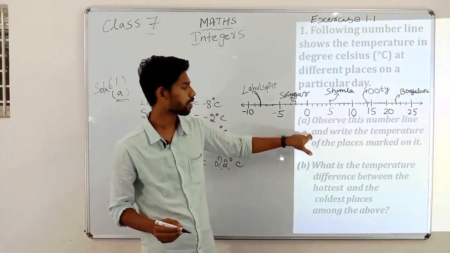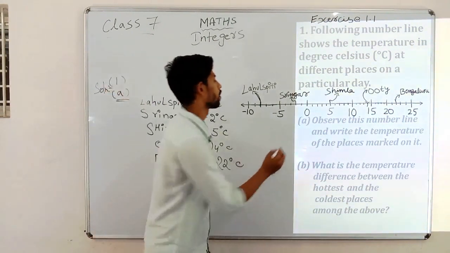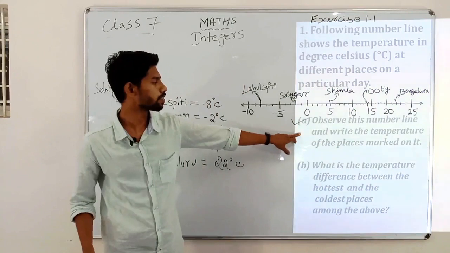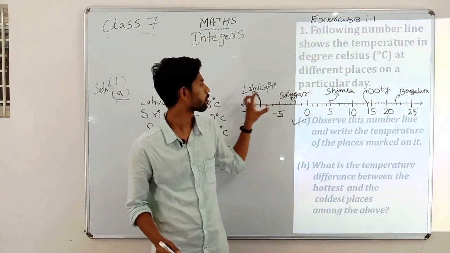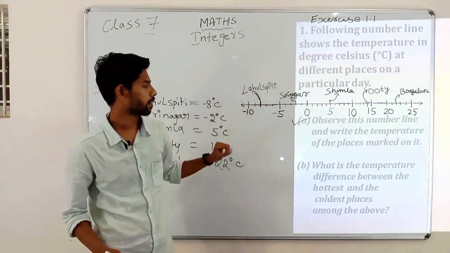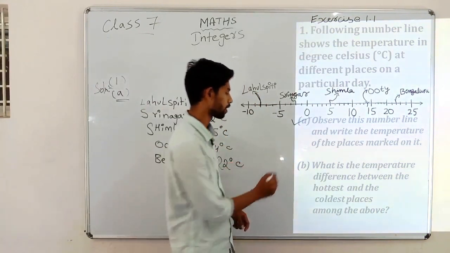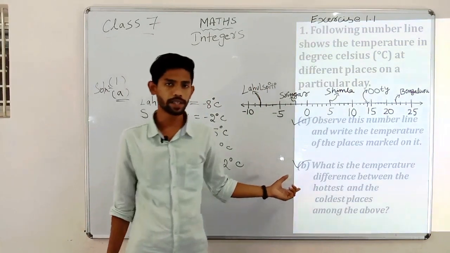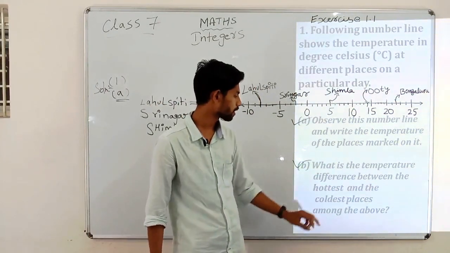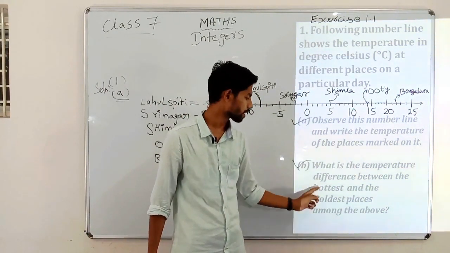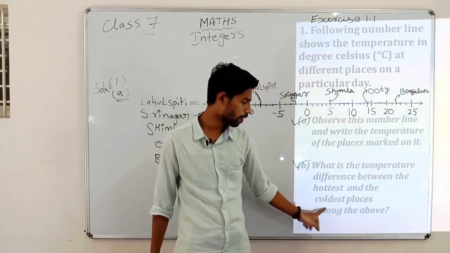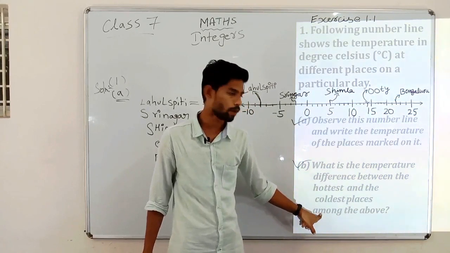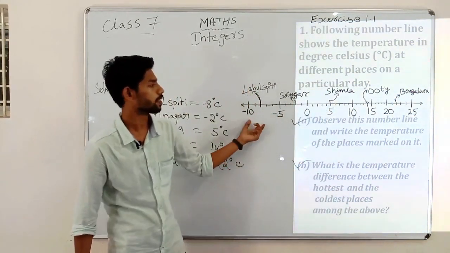So we have solved this; they were just asking us to mark the temperatures according to the places given here. Now we shall move on to the next sub question, that is: what is the temperature difference between the hottest and coldest places among the above?